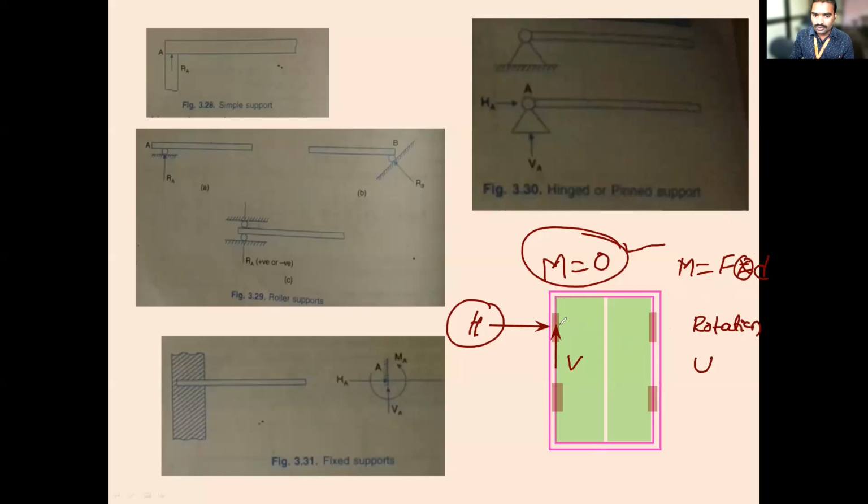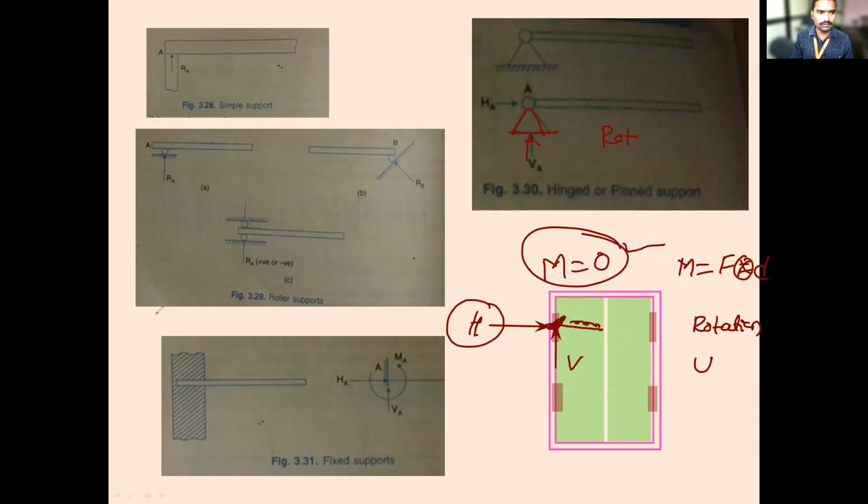See, in this one, where you are applying the force, the rotation is happening at this point. The force is acting at this point, but is there any perpendicular distance? No. The net moment is equal to zero here. It means the rotation is allowed, but there is no distance. This is the hinge. In the hinge, rotation is allowed, which means there is no moment.